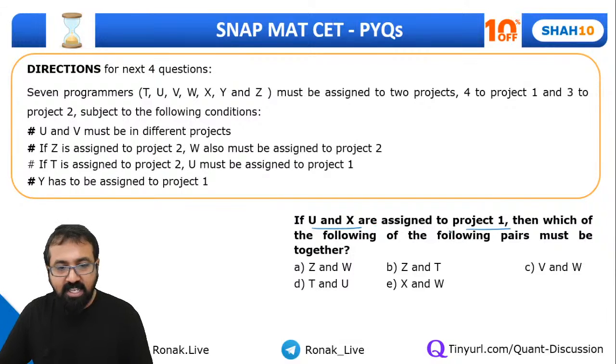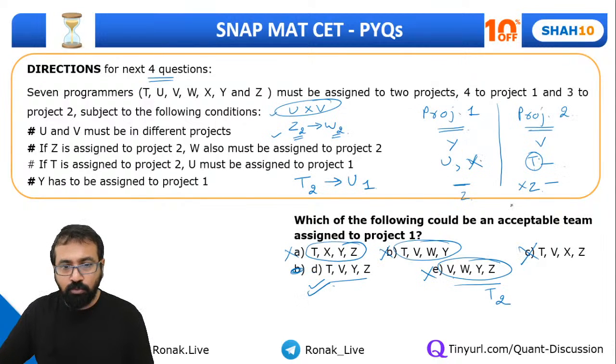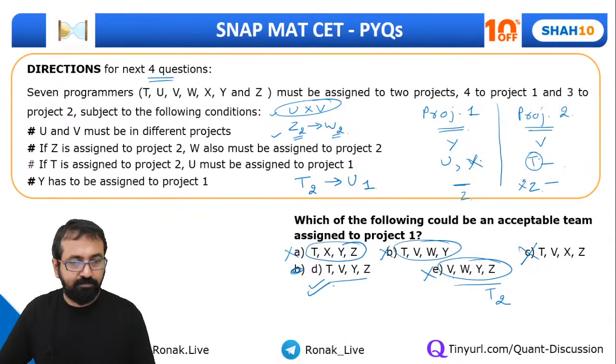So if U and X are assigned to project 1, then which of the following pairs must be together? Z and W. Are Z and W always together? Is it necessary? Guys, no. Because can I say I can keep them separate? Yes, if Z is assigned to project 2, W must be assigned to project 2. If T is assigned to project 2, U must be in project 1.